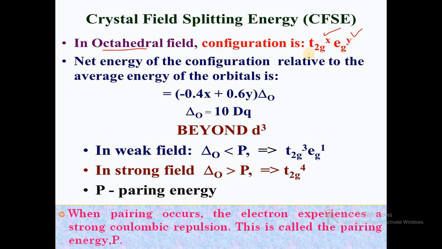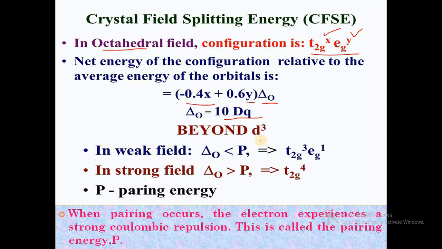So the configuration is t2g^x eg^y, where x represents the number of electrons present in t2g orbitals and y represents the number of electrons present in eg orbitals. The net energy of the configuration relative to the average energy of the orbitals is calculated using the formula minus 0.4 times x plus 0.6 times y, multiplied by delta octahedral value, and delta octahedral is nothing but the 10 Dq value.